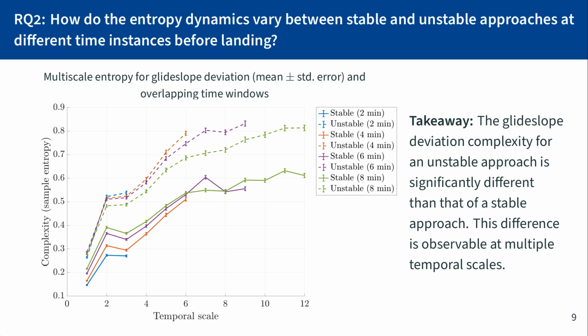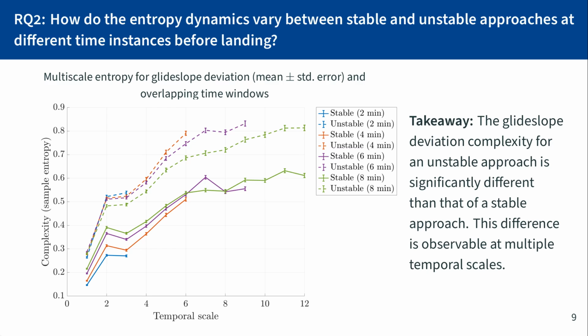Moving on to research question number 2, here we have visualized the multi-scale entropy results on glide slope deviation using overlapping time windows. The goal with using overlapping time windows is to see whether the complexity during the last 2 minutes of flight, so from 2 minutes to landing, dominates the complexity at larger time windows from 4 minutes to landing, 6 to landing, and 8 to landing.